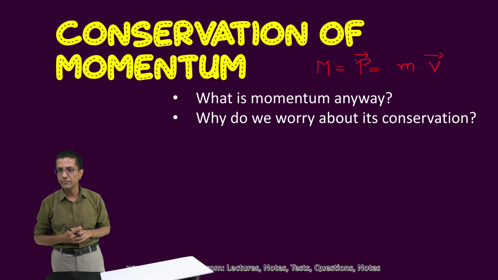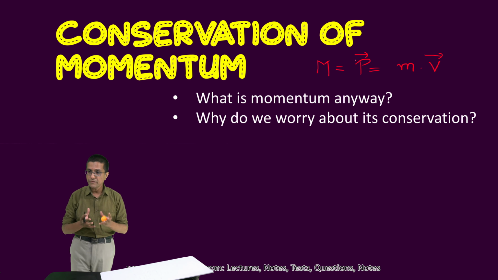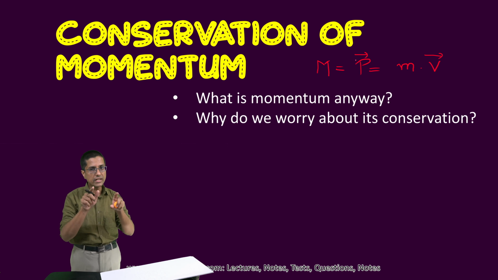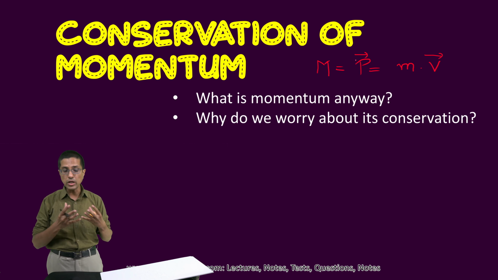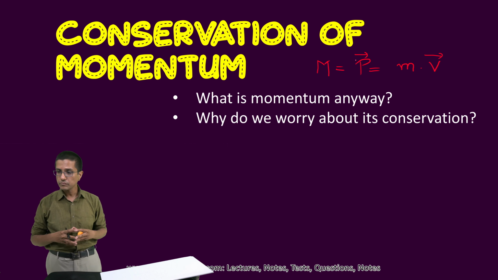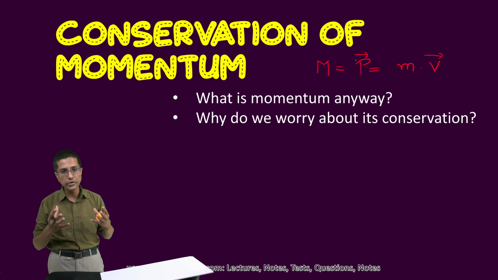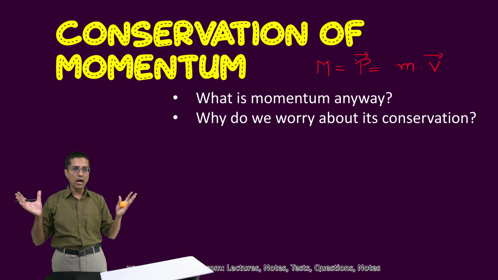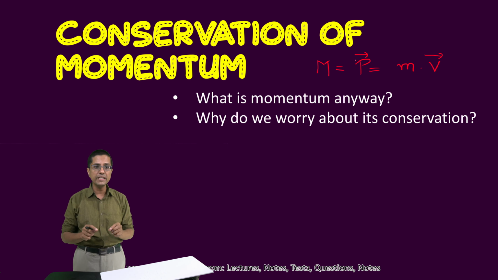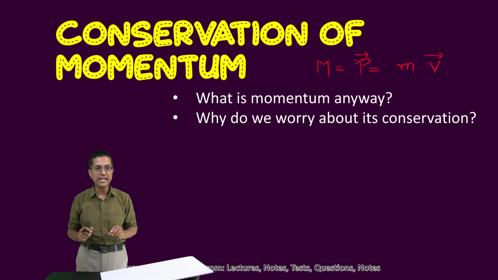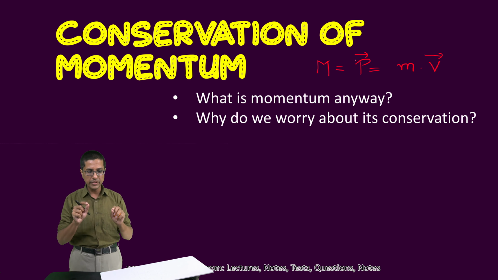Now another thing which is important here is the discovery of a particle, the neutrino, which actually happened because of the conservation of momentum. So Pauli was conducting some experiments, and he postulated the existence of another particle called the neutrino, because when they observed beta decay, they were not able to explain where the momentum is going.